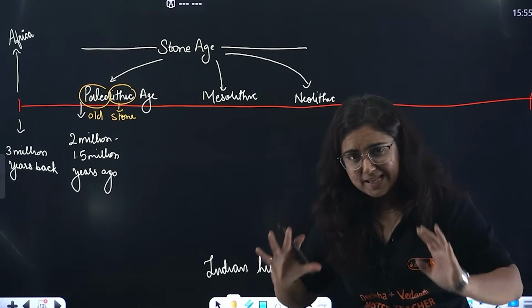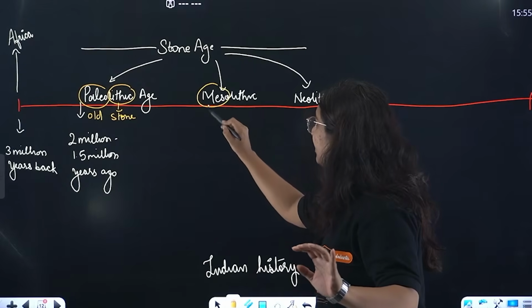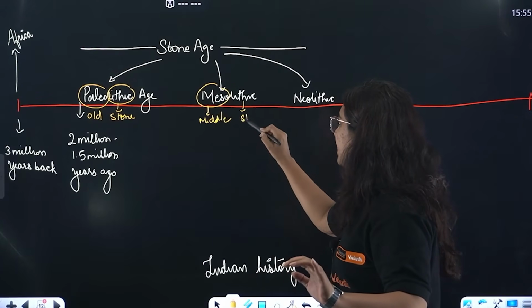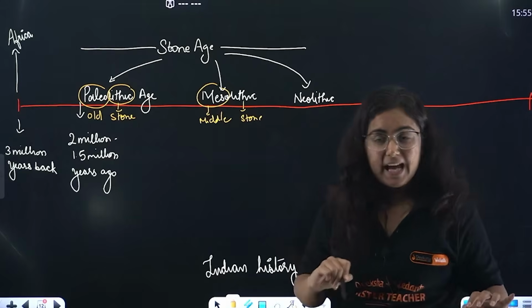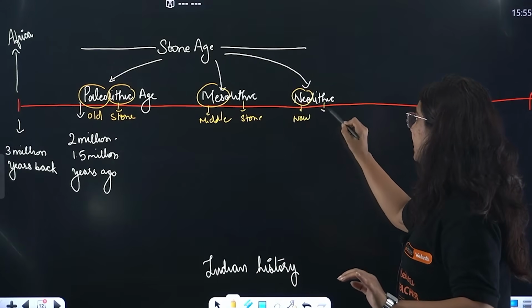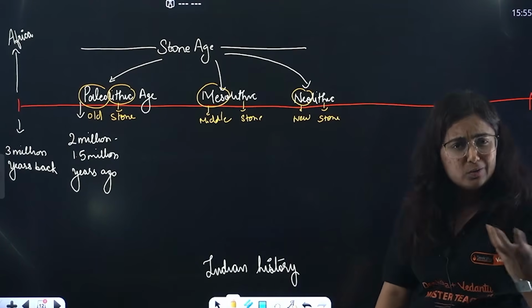Don't get confused. Take it easy. Everything is easy, right? Mesolithic: Meso means middle, and lithic again means stone. Neolithic: neo stands for new, lithic stands for stone. Old Stone Age, Middle Stone Age, New Stone Age.